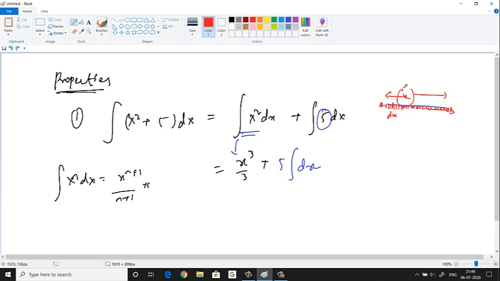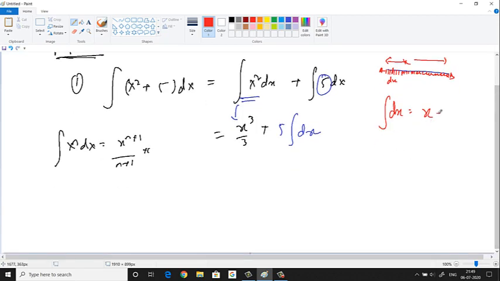Total length. What is the total length? X. So whenever you have integration dx, you should get x. The answer, I'm telling you, is x plus c. Integration dy is y plus c. So whatever you have here, that same thing you'll get. Integration d root x plus c.